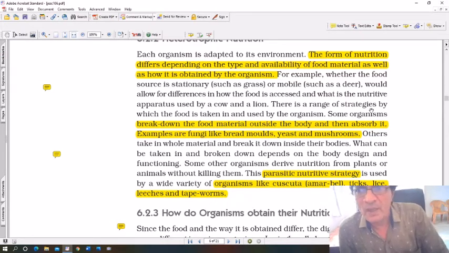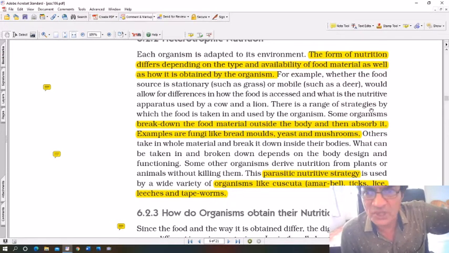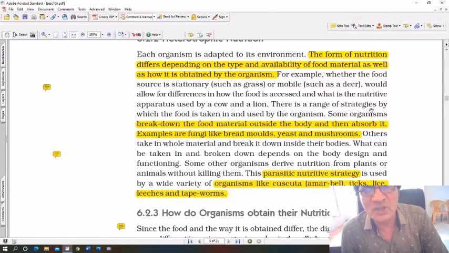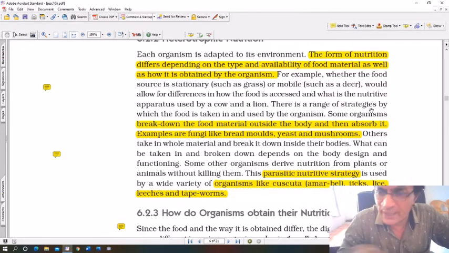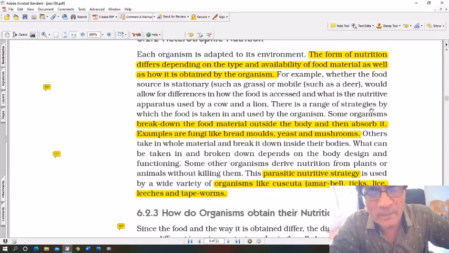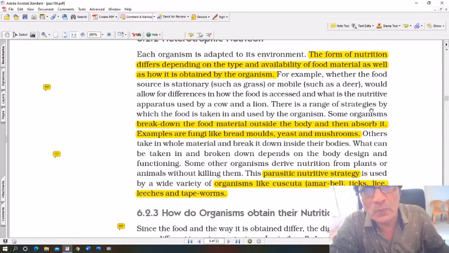Okay. For example, whether the food source is stationary, such as grass, or mobile, such as deer, would allow for differences in how the food is accessed and what nutrient apparatus is used by a cow and a lion. You see, for example, a deer has locomotion. It can move from place to place and obtain its food. But a plant cannot move from place to place to obtain water and nutrients. So that's why you see it has got deep roots, roots which go deep into the soil to obtain water and nutrients. So each organism has its own method of obtaining its nutrition.